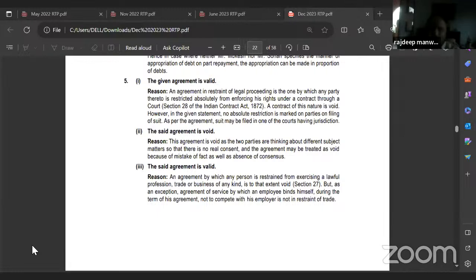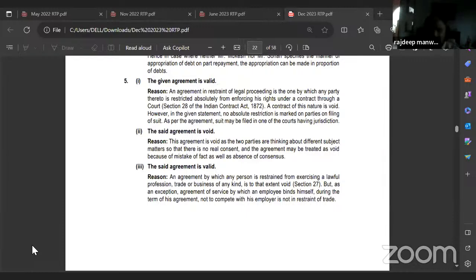Remember we did mistake. Bilateral mistake. There is no consensus. He is thinking that he wants to buy the WagonR car. That fellow is thinking he'll sell the other car, Maruti Alto. So they both are thinking of two different things at the same time, right? So the contract is null and void.